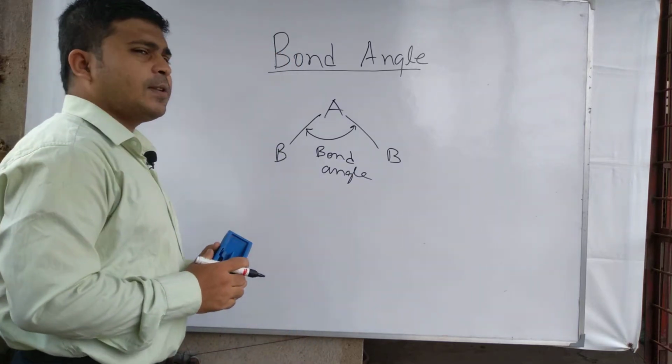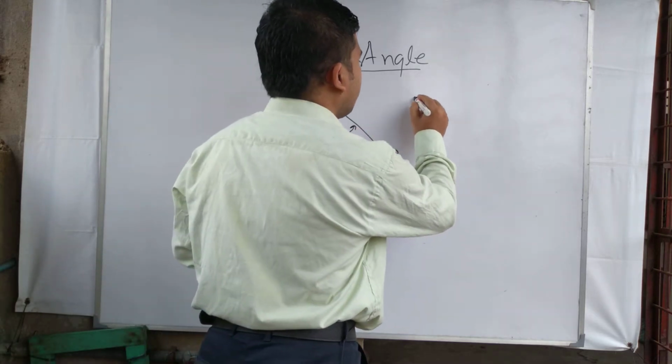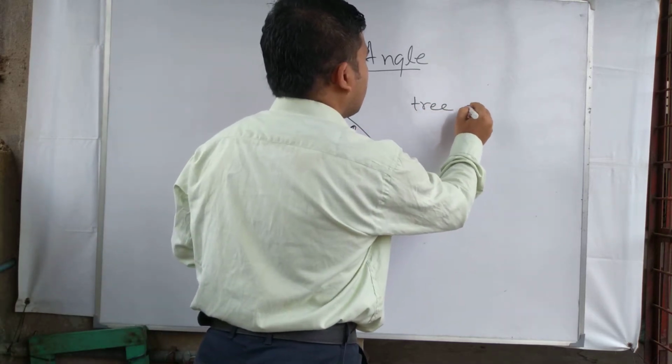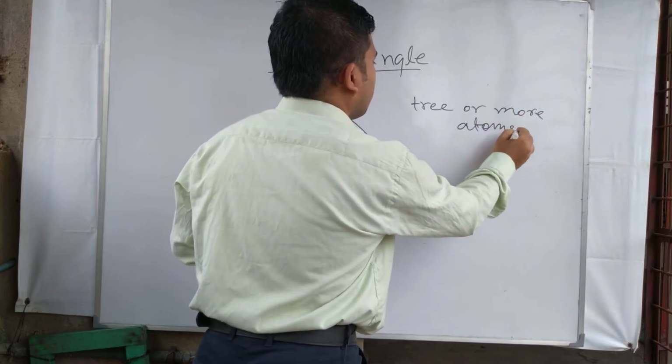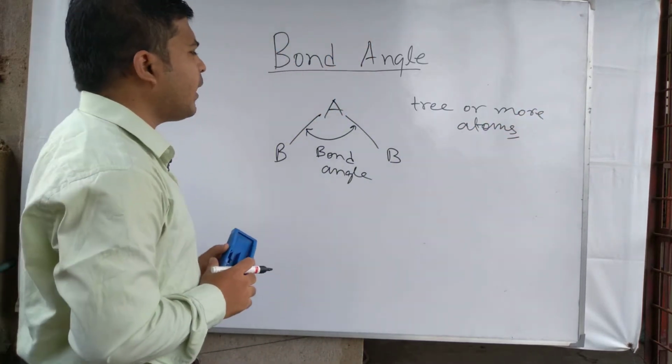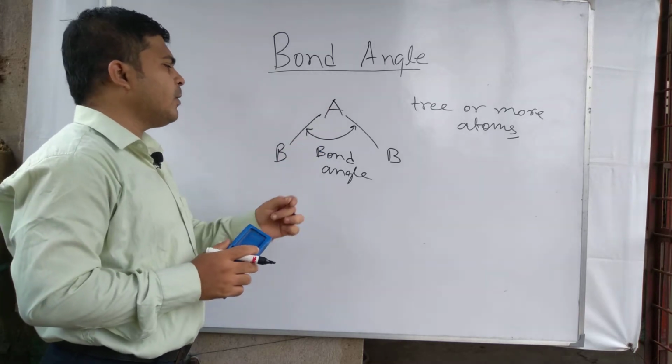So bond angle is meaningful for molecules that have 3 or more atoms.